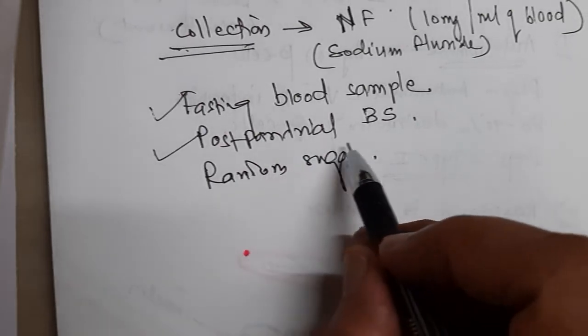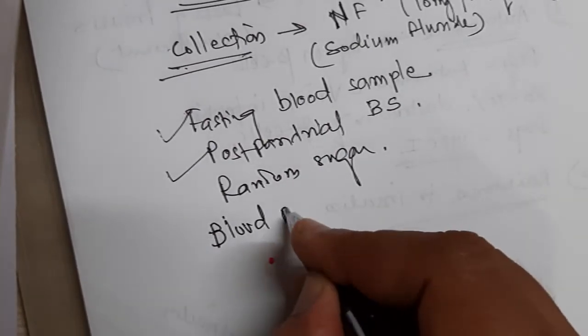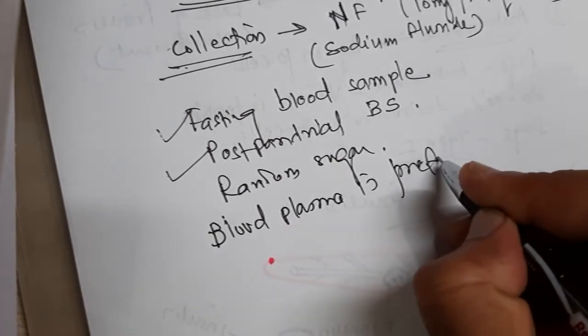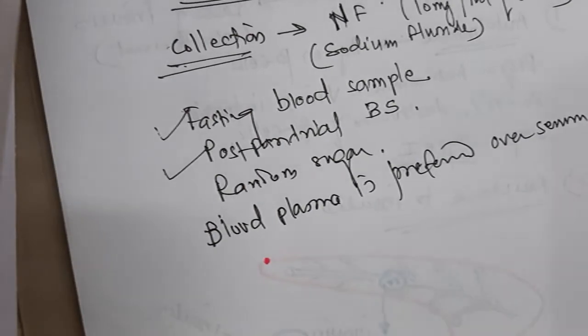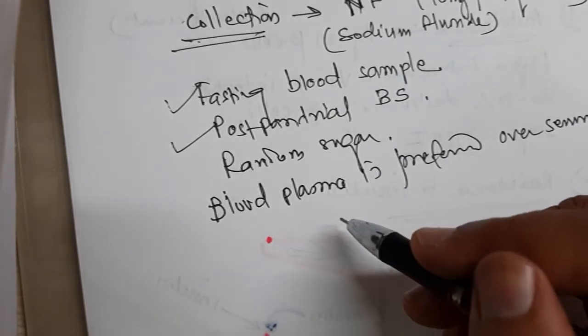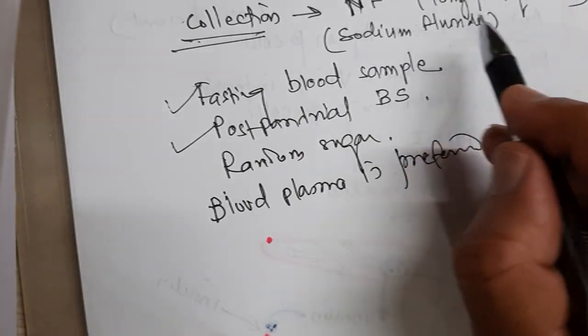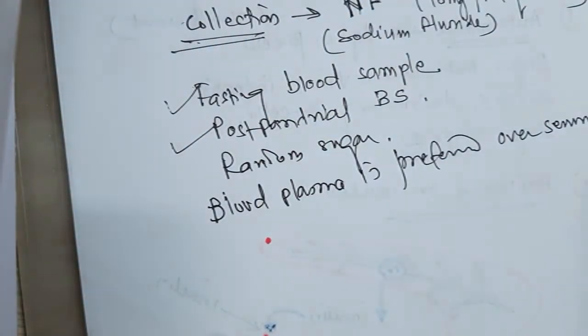So plasma, generally blood plasma, is preferred over serum. Okay, to get the blood plasma requires anticoagulant, and sodium fluoride you can use as an anticoagulant, as it also preserves the blood, isn't it?